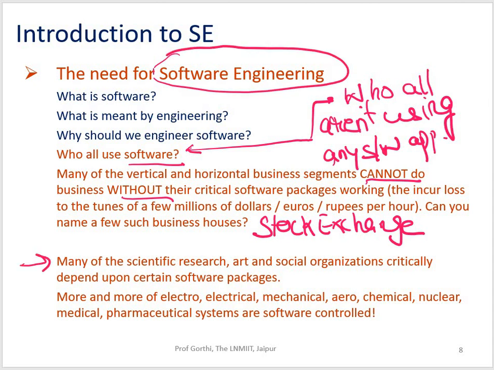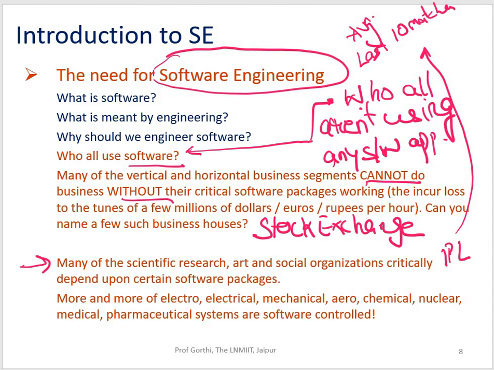Many scientific research, arts and social organizations critically depend on certain software packages, right? Soon you'll see IPL, right? So you see a lot of statistics in the form of batting average, bowling average, or last 10 matches average, and then you see those figures of players hitting sixes to various parts of the ground.